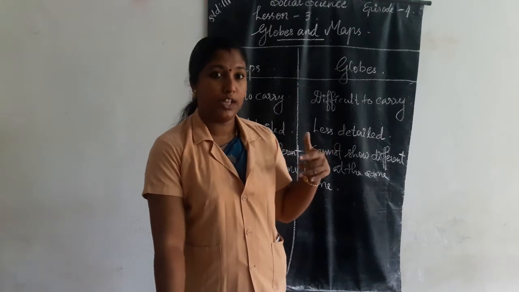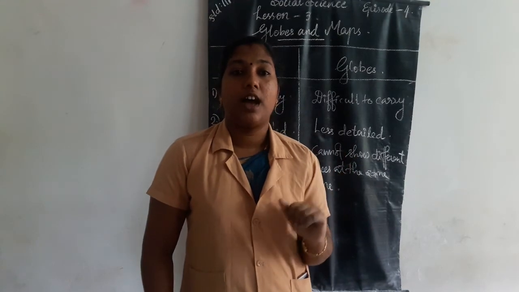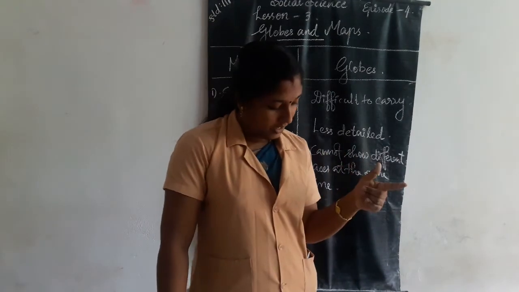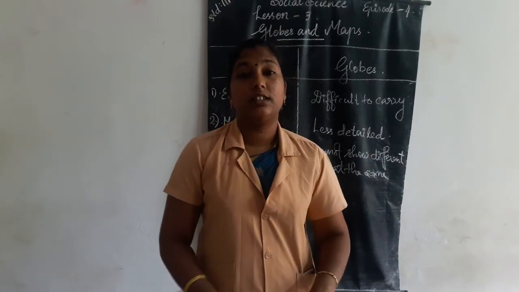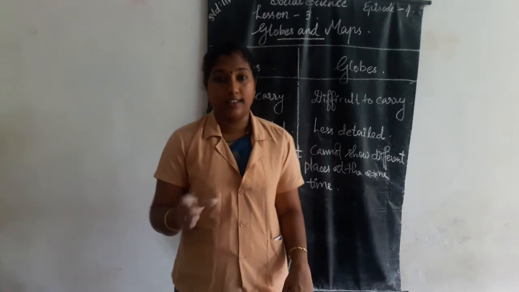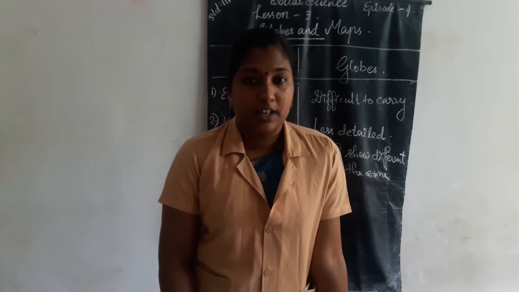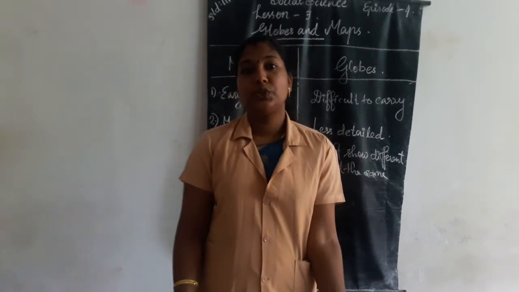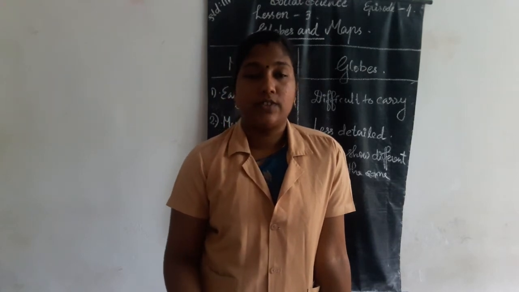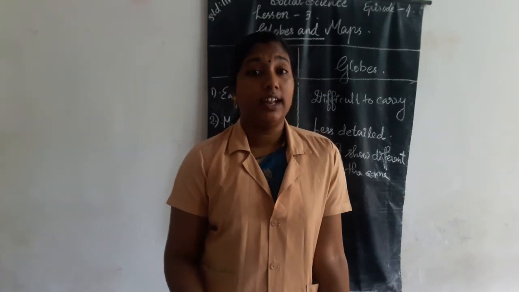Then about maps. 1500 years ago, an astronomer named Aryabhatta was the first man to tell us about our earth. He said that the earth is round in shape and it rotates on its own axis.